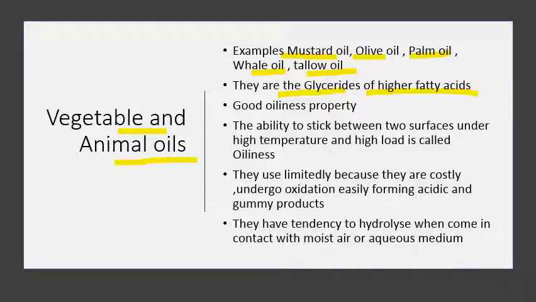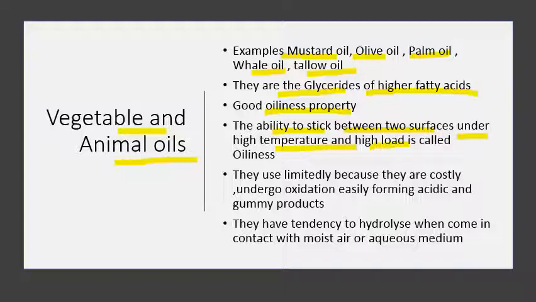They have a very good property called oiliness property. What is this oiliness property? The ability to stick between two surfaces. The surfaces can be moving, sliding or rolling under high temperature and high load, or we can say high pressure.